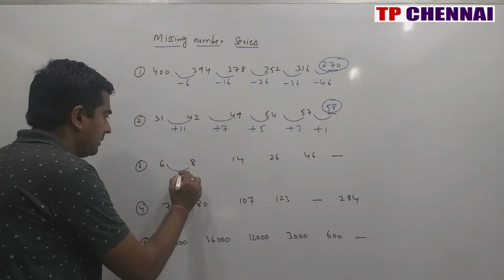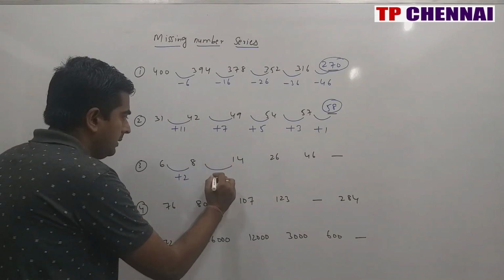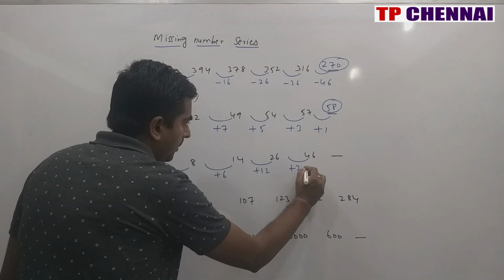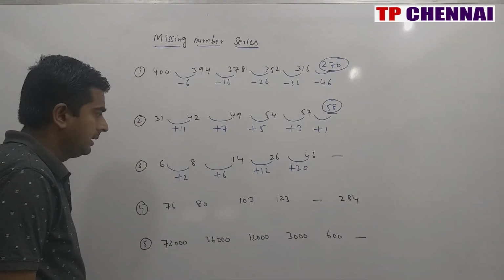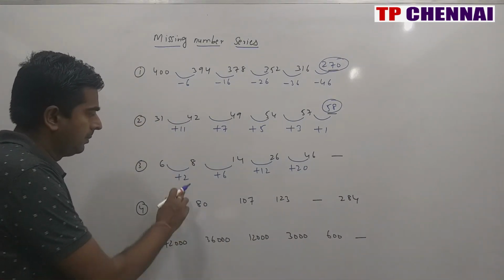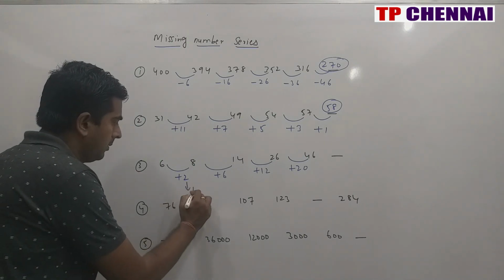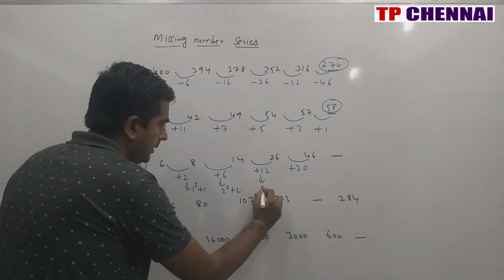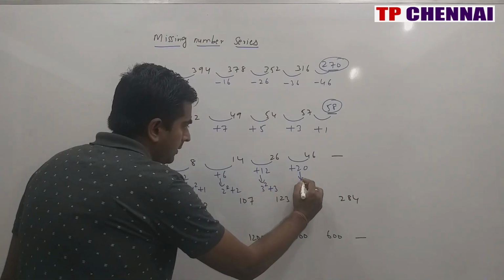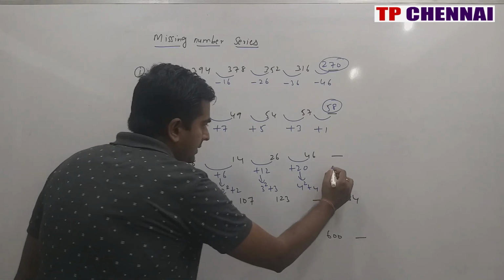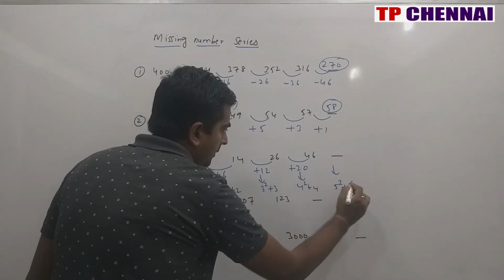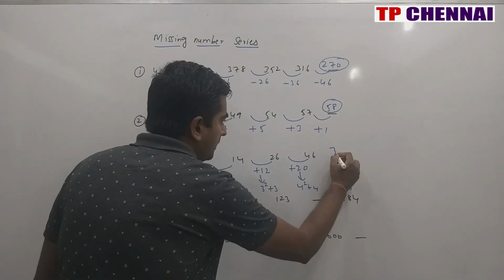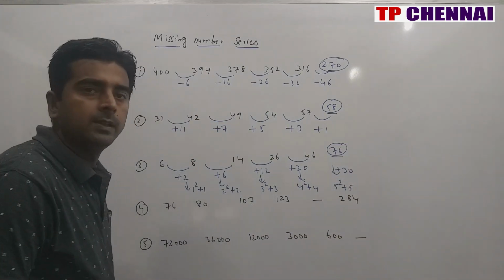Then third one, 6, 8, 14, 26, 46, dash. So again here this is plus 2. This is plus 6. This is plus 12. This is plus 20. So you can say this logic is nothing but 1 square plus 1. This is 2 square plus 2. This is 3 square plus 3. This is 4 square plus 4. Next will be how much? 5 square plus 5. 5 square is 25 plus 5 is 30. What is my answer? My answer is nothing but 76.